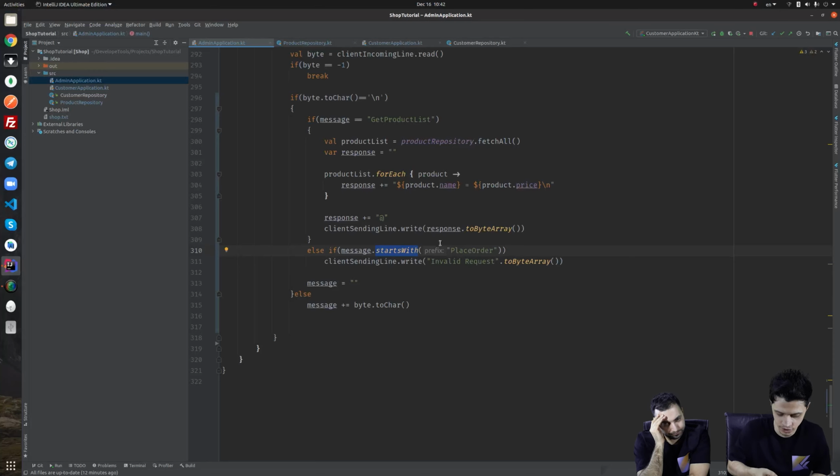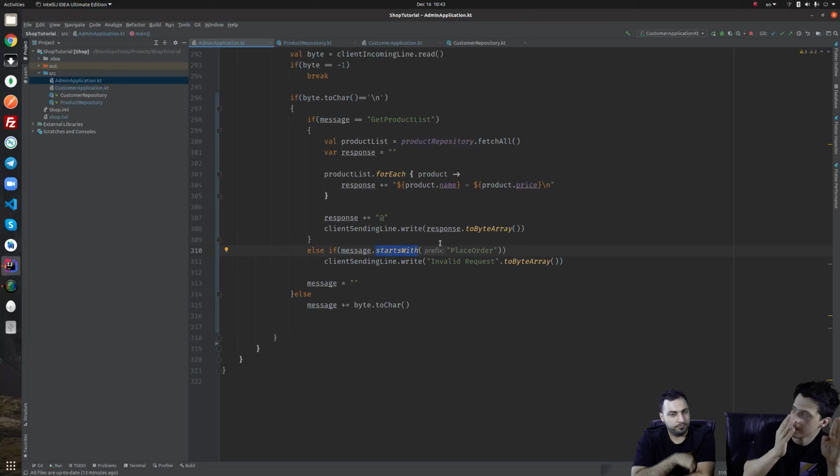In Java, we have to say if the index of this string is 0, for example, or use substring, but that's another subject. Starts with will answer if this string contains this, and not only contains this, but also it is at the beginning of this string. So if this message starts with place order,